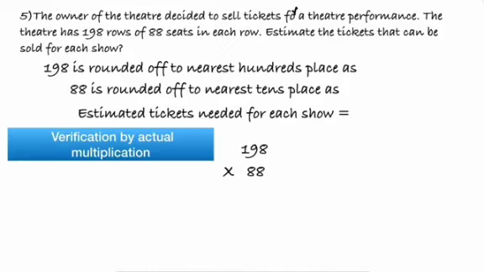The theatre has 198 rows of 88 seats in each row. Estimate the tickets that can be sold for each show. Now the numbers we have got, we need to estimate and then calculate.